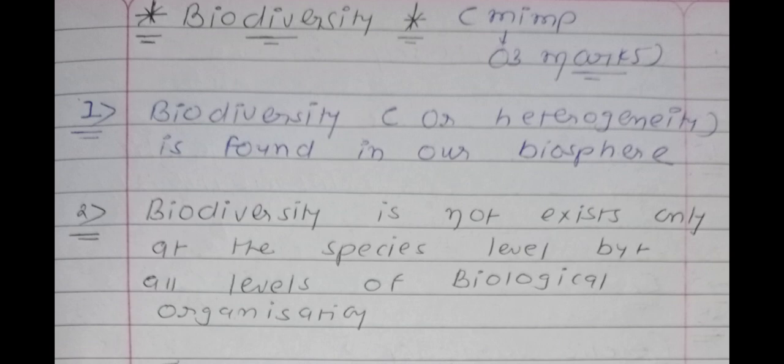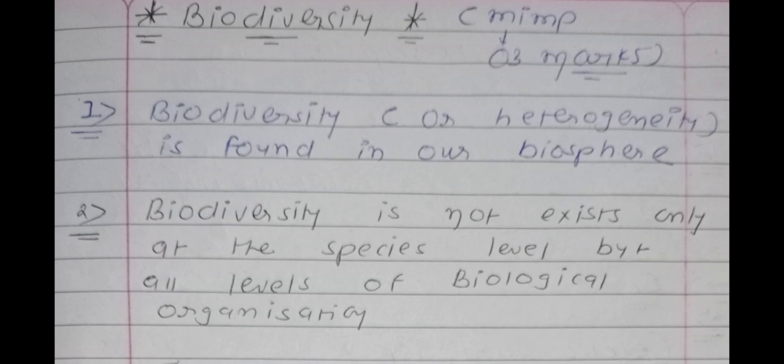See the first point, biodiversity, which is also known as heterogeneity. So underline this: biodiversity is also known as heterogeneity, and is found in our biosphere. Here one word is used, biosphere, and biosphere is equal to what?